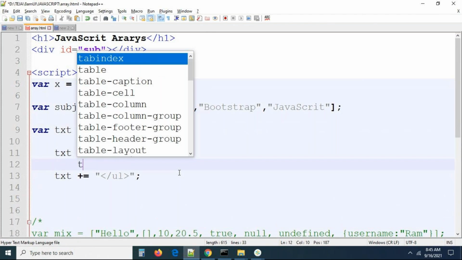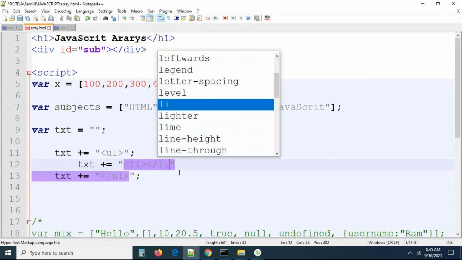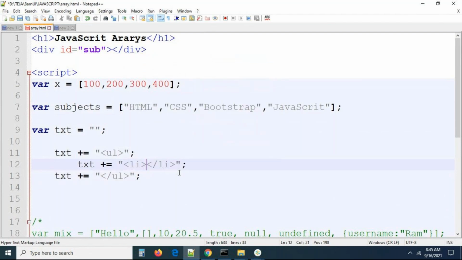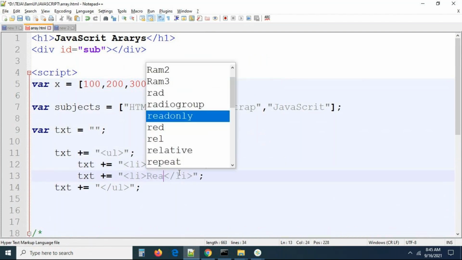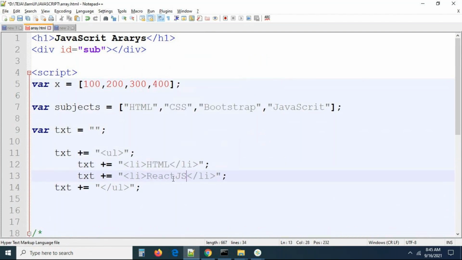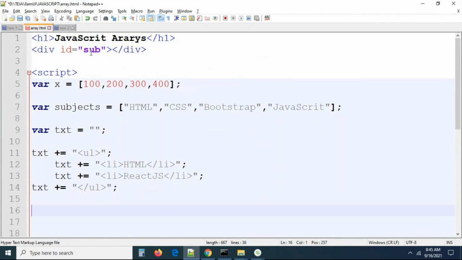Here I'm writing txt plus equal to, again a string, li open, li close. This is exactly how I'm writing HTML. I'm writing React.js, something like this. So we are concatenating the data to this string. I want to bind the data to the sub.